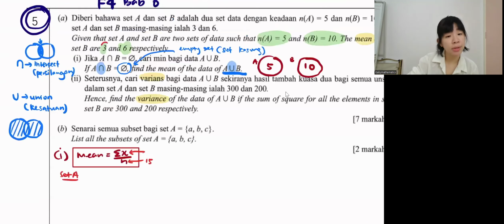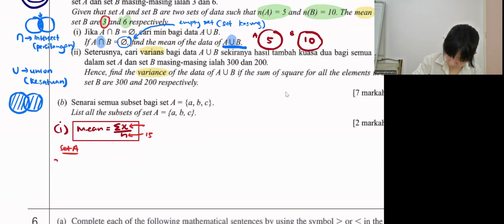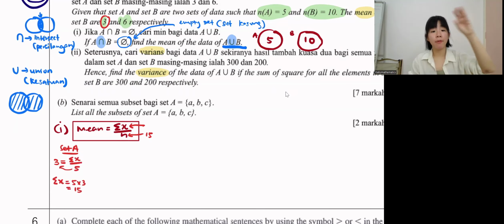The mean is 3. If the mean is 3, okay, so it's like this. Sum of data in set A, we don't know. Set A got 5 data, isn't it? So to find the sum of data in set A, we bring over 5 times 3, so 15. Means got 5 numbers, you add all together, 15. Okay, that's set A. Put it aside.